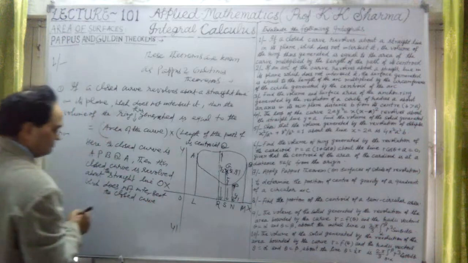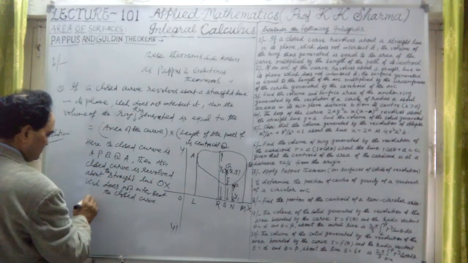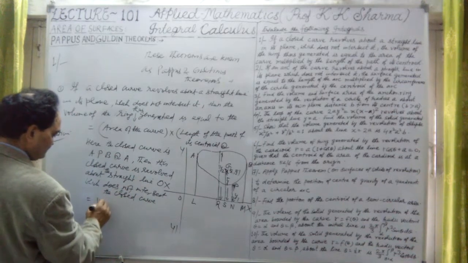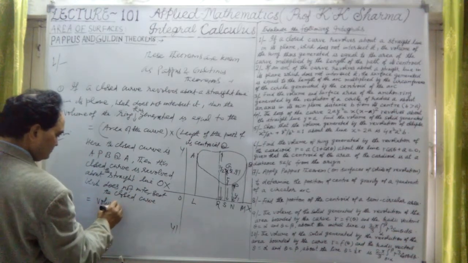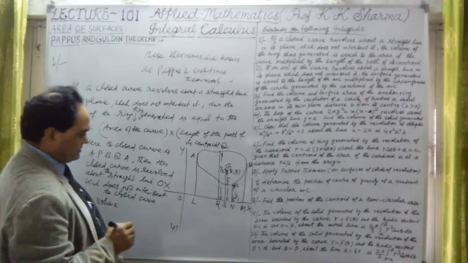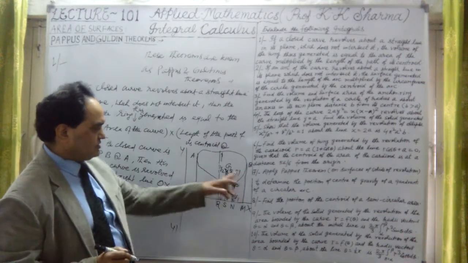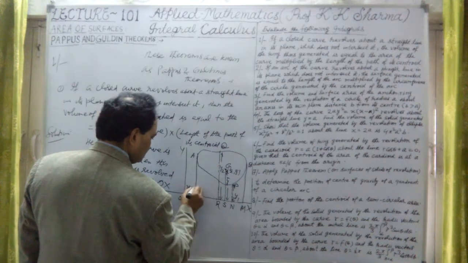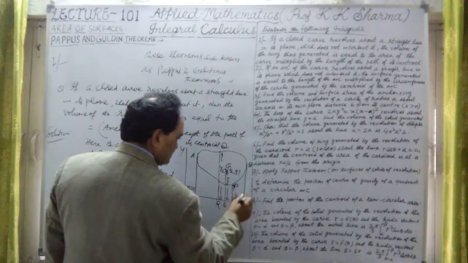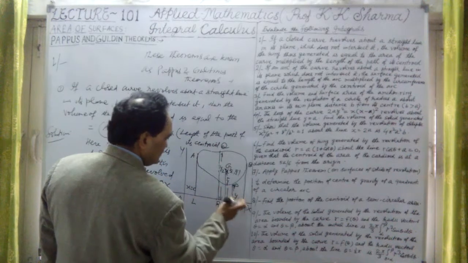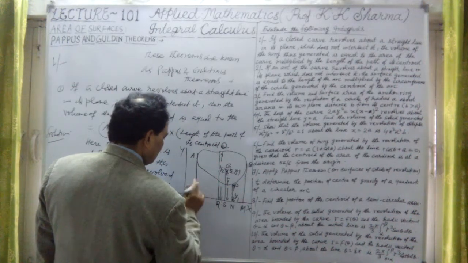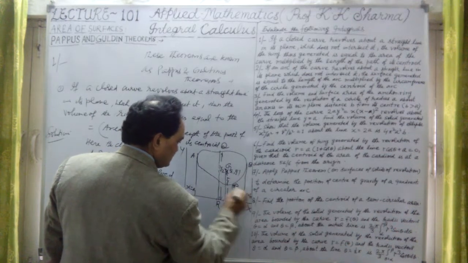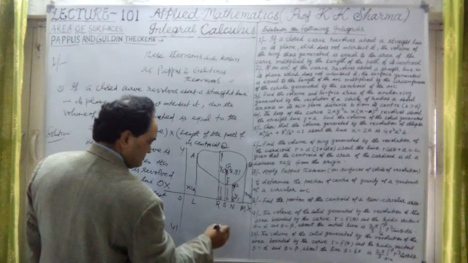Then this volume will be what? That will be given by volume. Here I have taken AL as the abscissa, and let me take x equal to C. Because we are taking A and B, let me take this is small a and this is small b, and this is x equal to b, where b is greater than a.